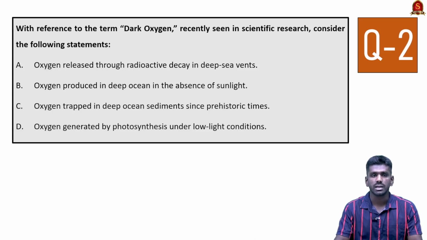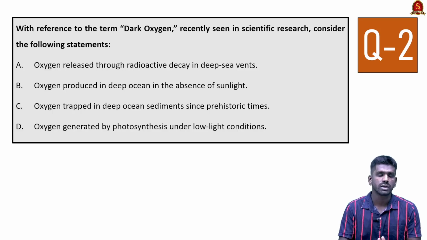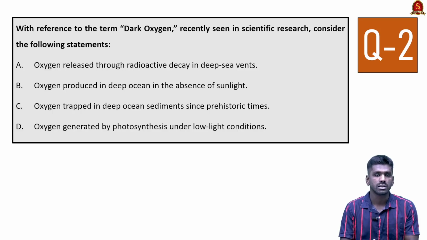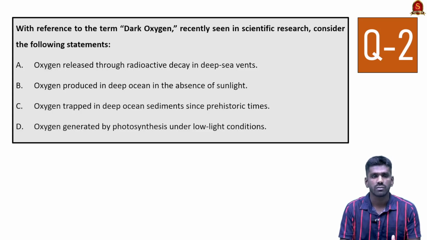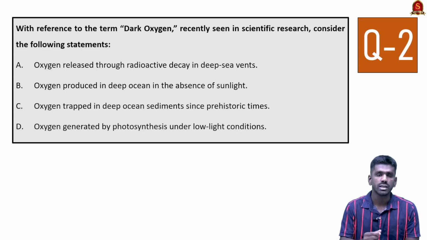See, recently the scientists made a great discovery by finding the dark oxygen. Previously, scientists thought that oxygen can only be produced by photosynthesis only in the presence of sunlight. But in the deepest part of ocean, there is a presence of oxygen, which means there is no presence of sunlight, but still the oxygen is present there. It means there are some other sources for the production of oxygen besides photosynthesis, because photosynthesis can happen only in the presence of sunlight. So this discovery of oxygen in the deepest part of ocean in the absence of sunlight is called dark oxygen.